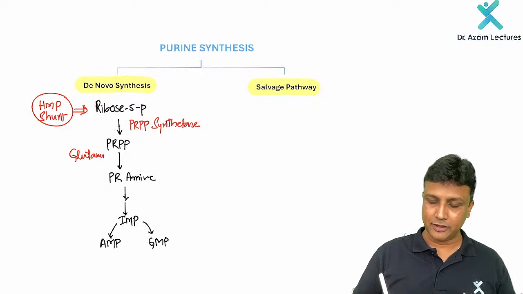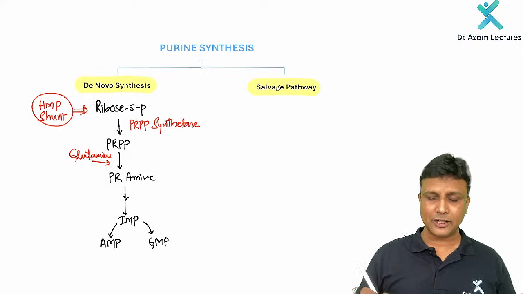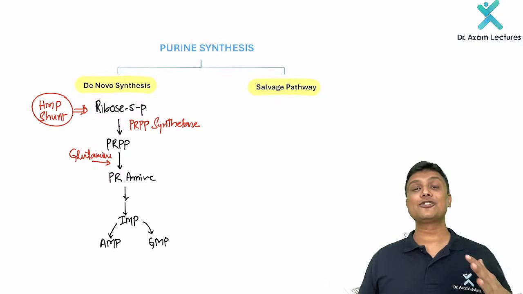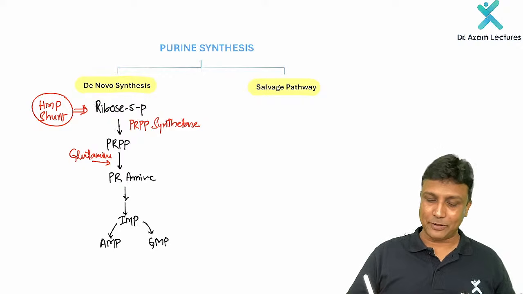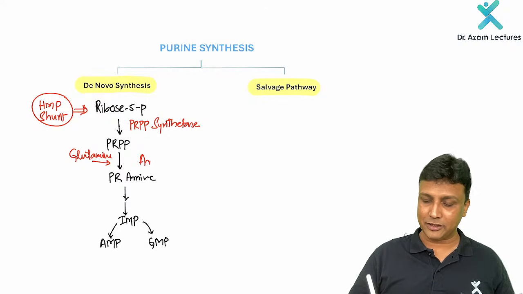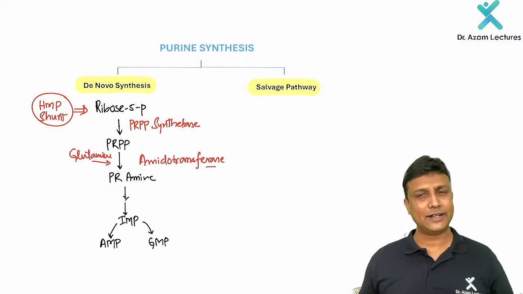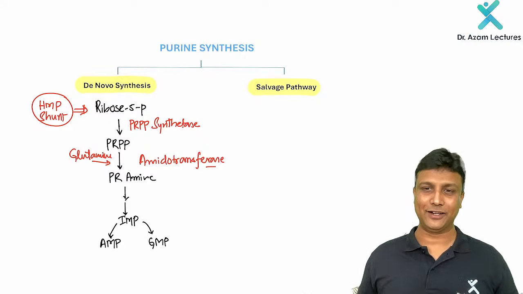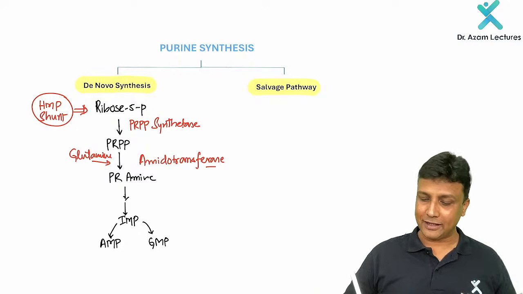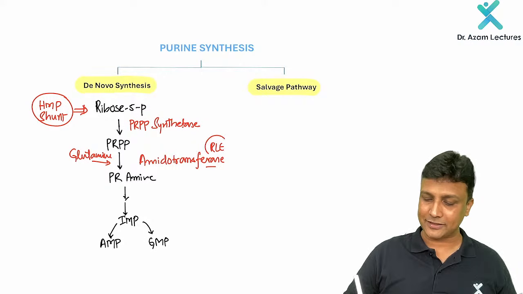Glutamine will come here and transfer the amine group. That is why it is going to become phosphoribosyl amine. And because we are transferring the amine group here, the name of the enzyme will be amidotransferase. And you know how to make the full name of the enzyme: add the name of the substrate. Amidotransferase, and this one here will be the rate limiting enzyme, sir.